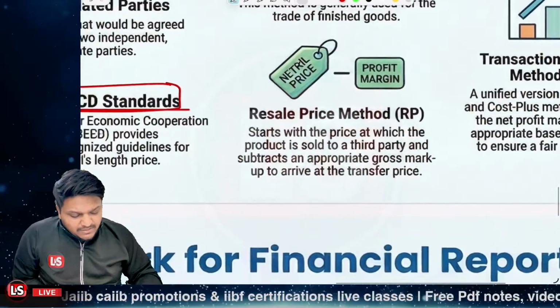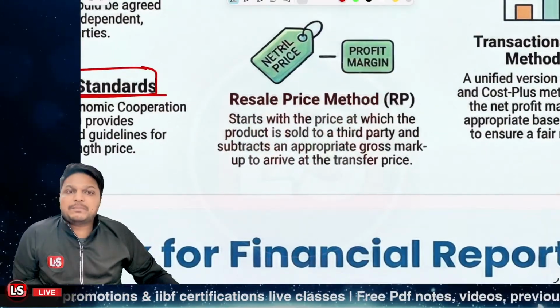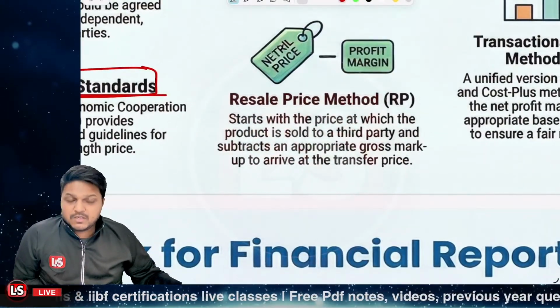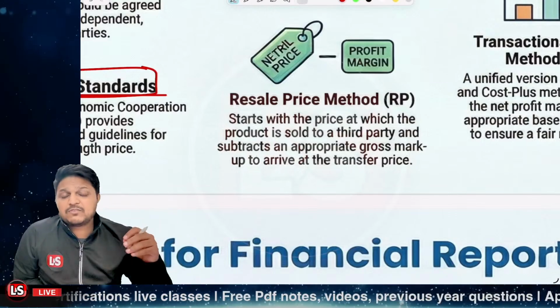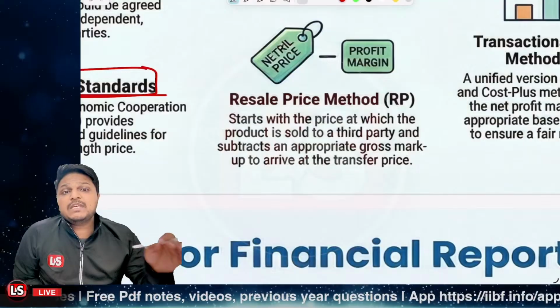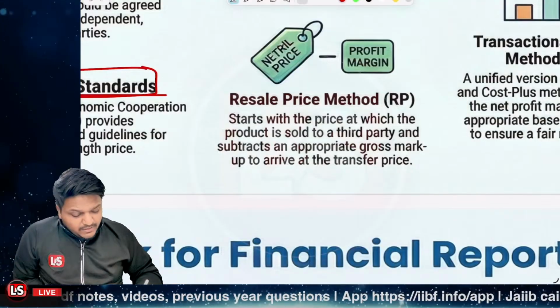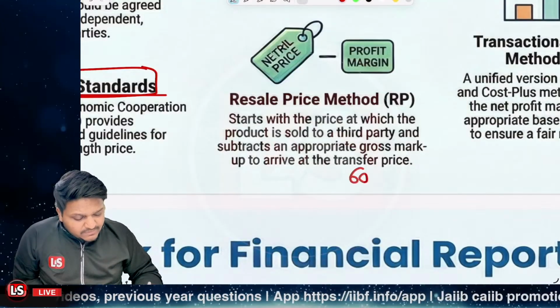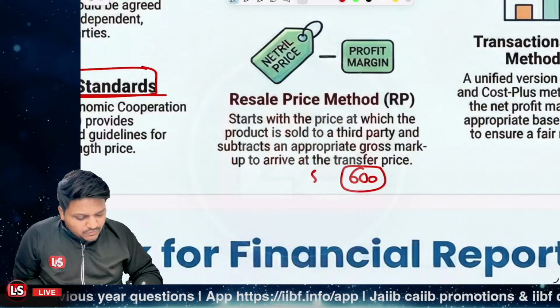The third one is the resale price method, that is RP. Here we start at the point where the product is sold to the third party, right? Let's say it was sold at rupees 600 to the third party. This was the selling price.